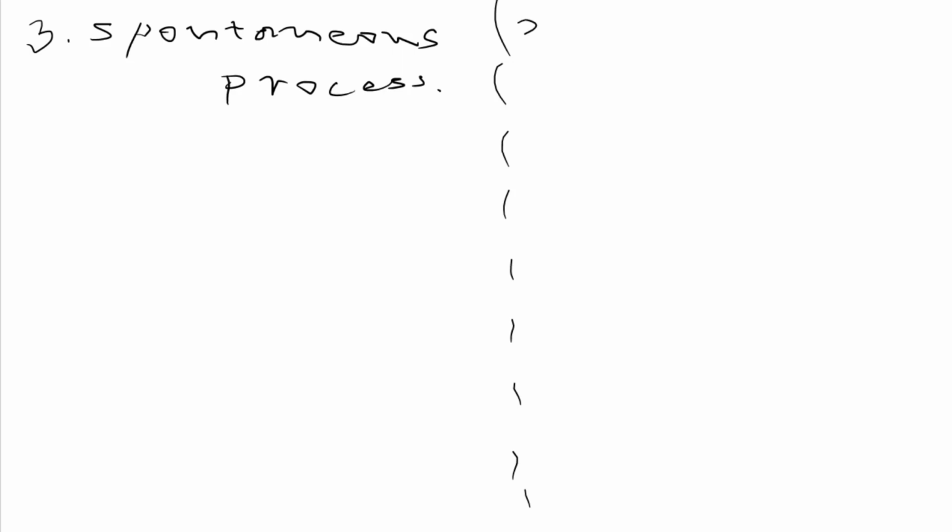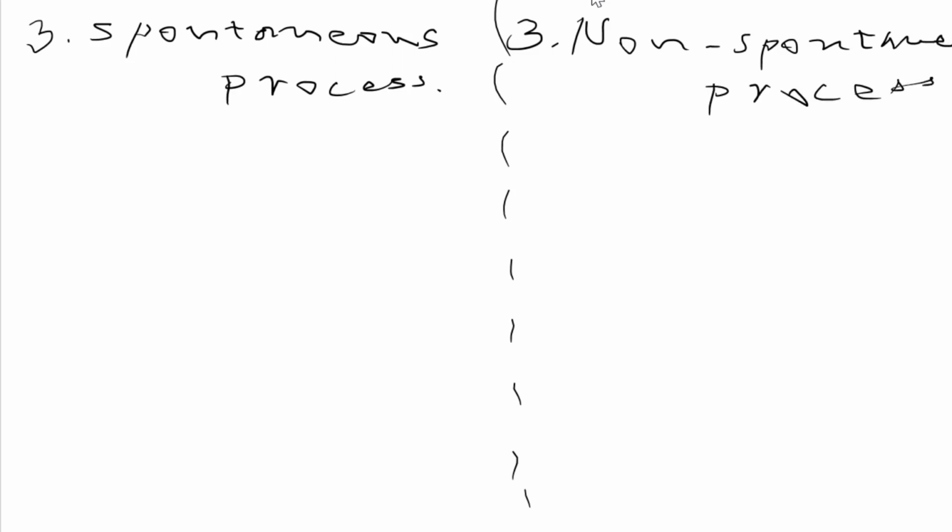And for electrolysis, or the electrolytic process, it is a non-spontaneous process. So, do you know about spontaneous and non-spontaneous? What are the differences? What are the definitions for these processes?